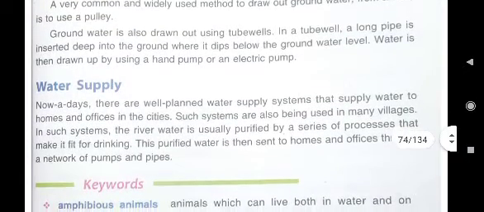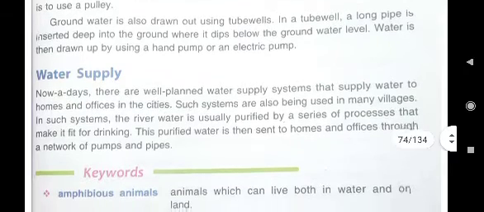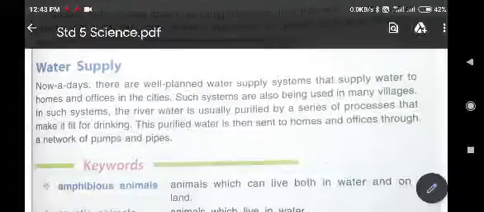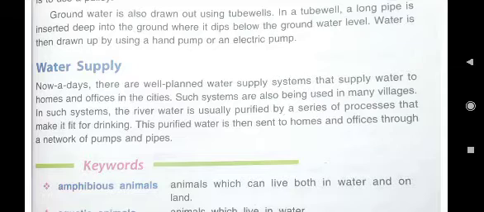Here you can write, in a tube well, a long pipe is inserted deep into the ground where it dips below the groundwater level. Water is then drawn up by using a hand pump or an electric pump. So understood the E4th answer? From where do you have to write?